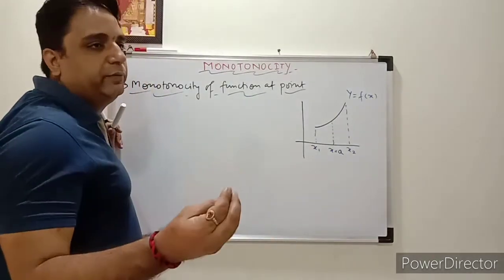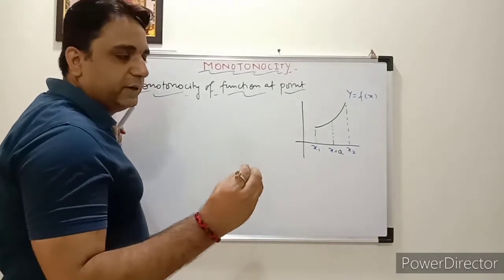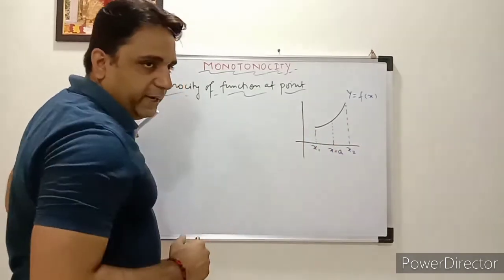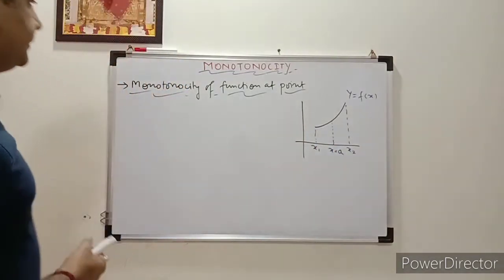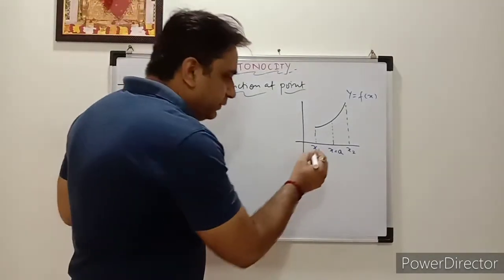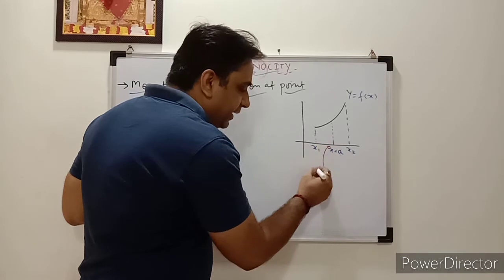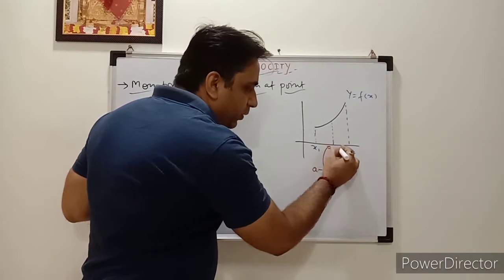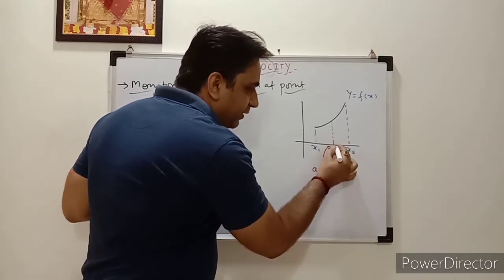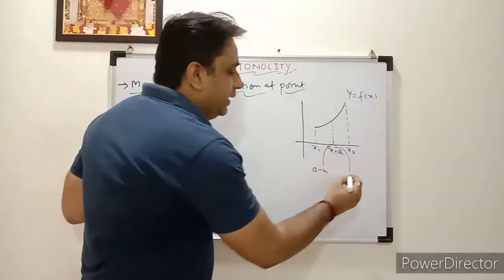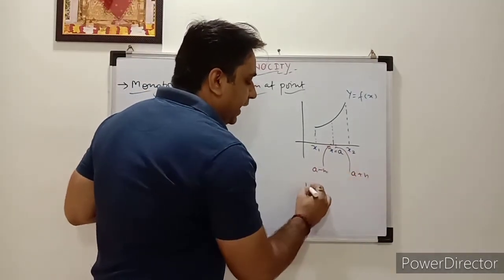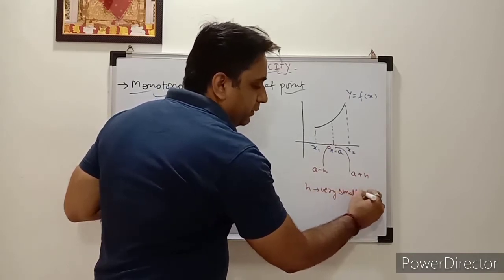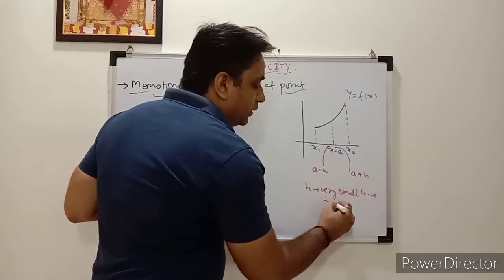So exactly what you have to do for that? You have to check the nature of the function just left side of x equal to a and the right side of x equal to a. Means you can take a point on the left side, a minus h, and on the right side one point very near to x equal to a, that is a plus h, where h is a very small positive number.